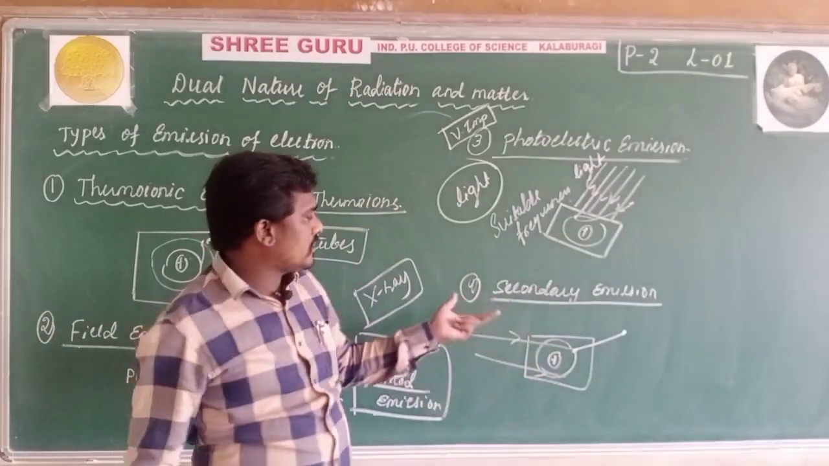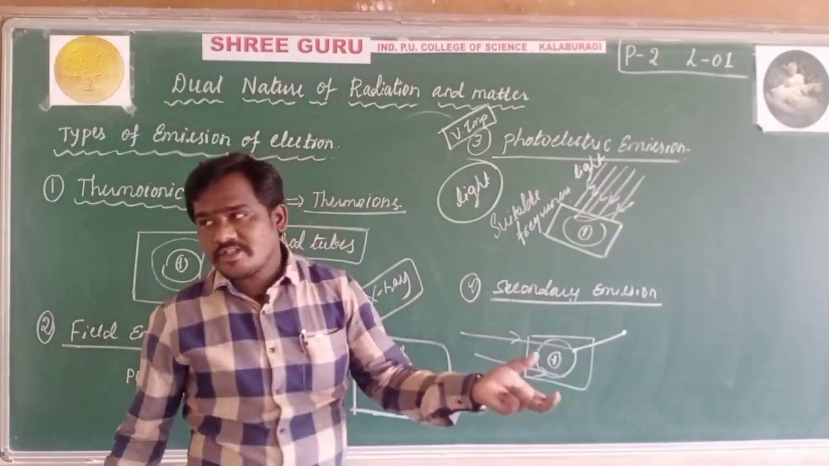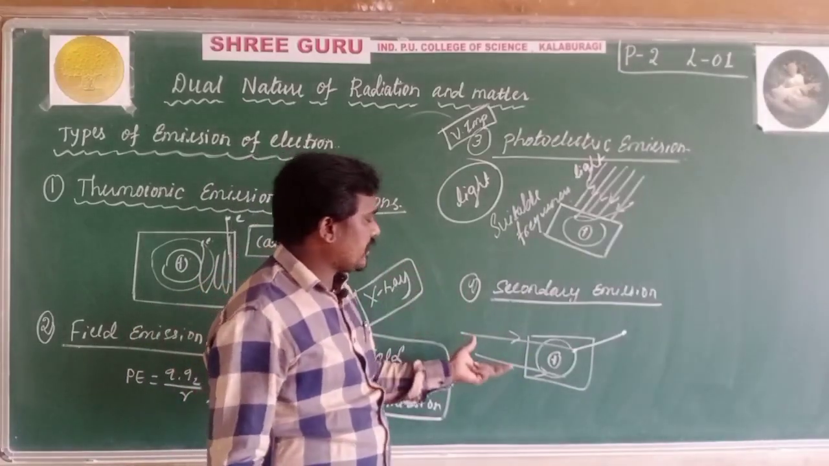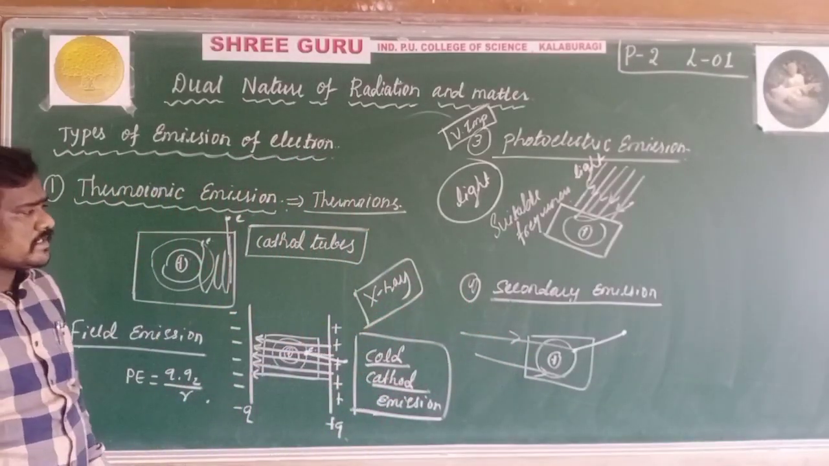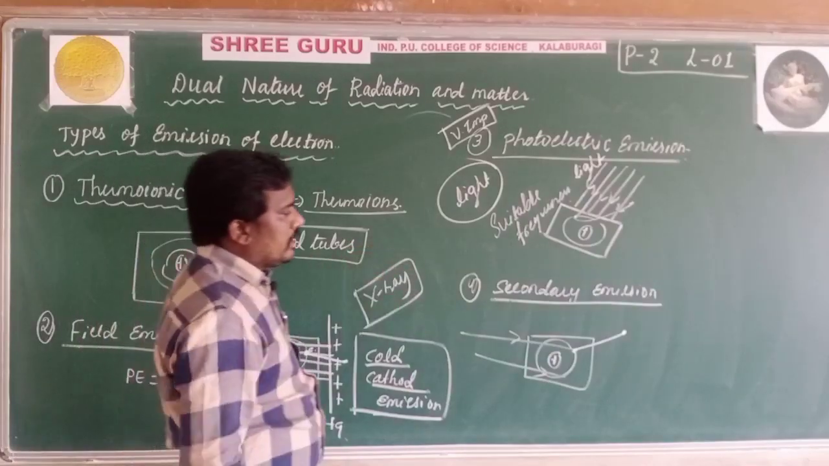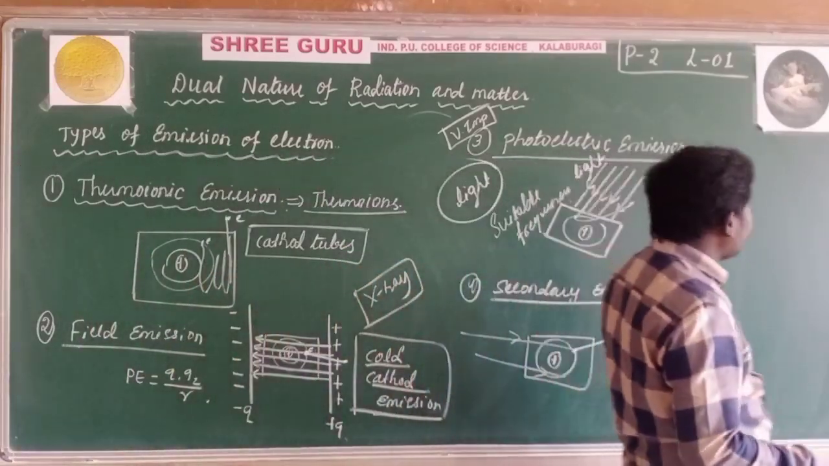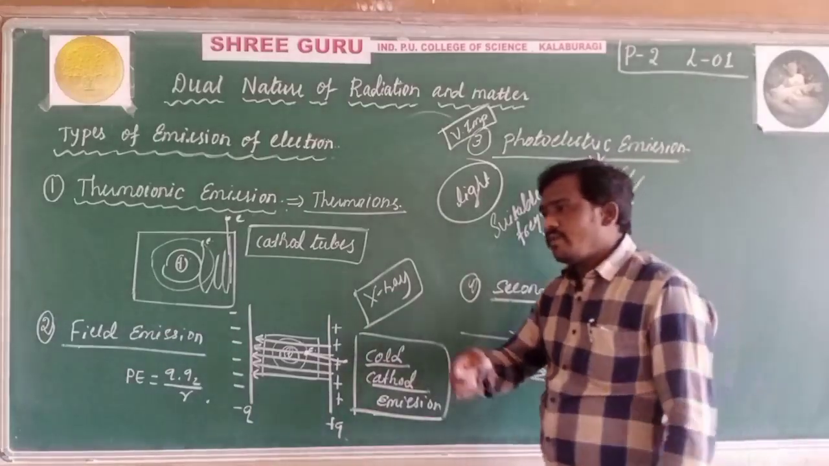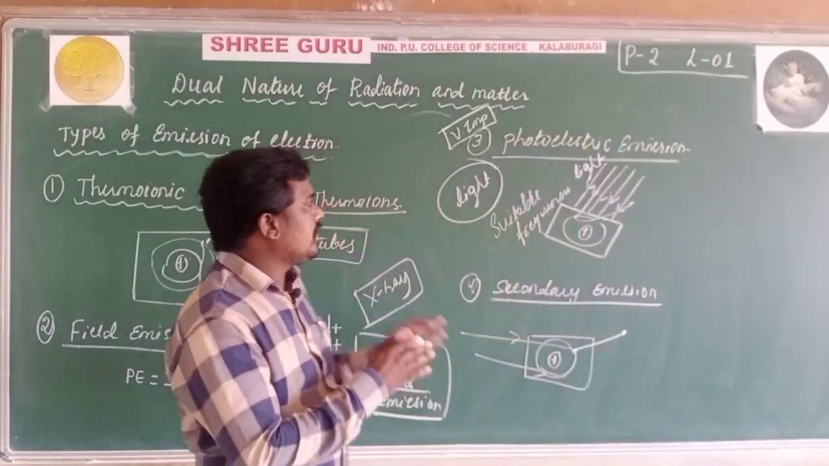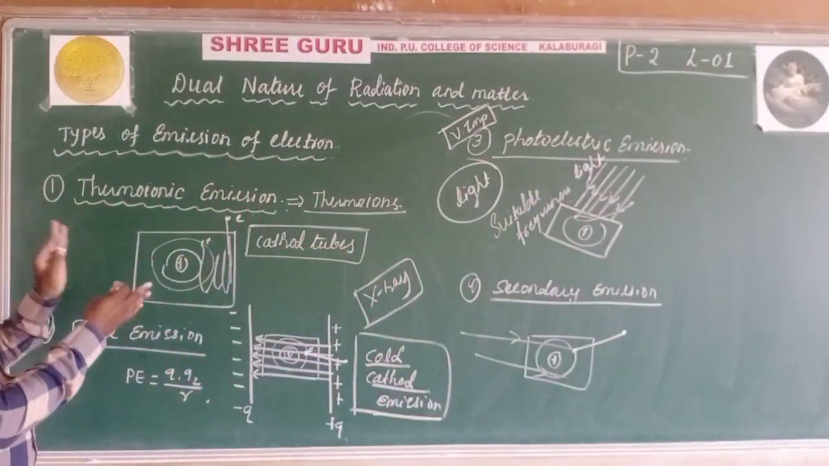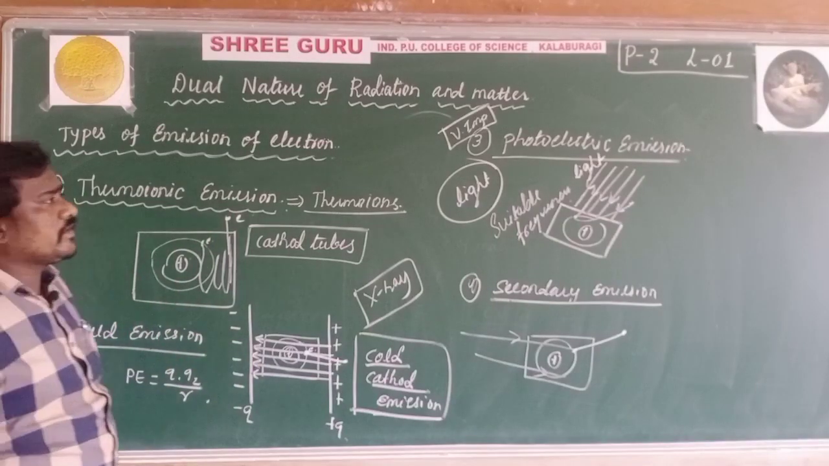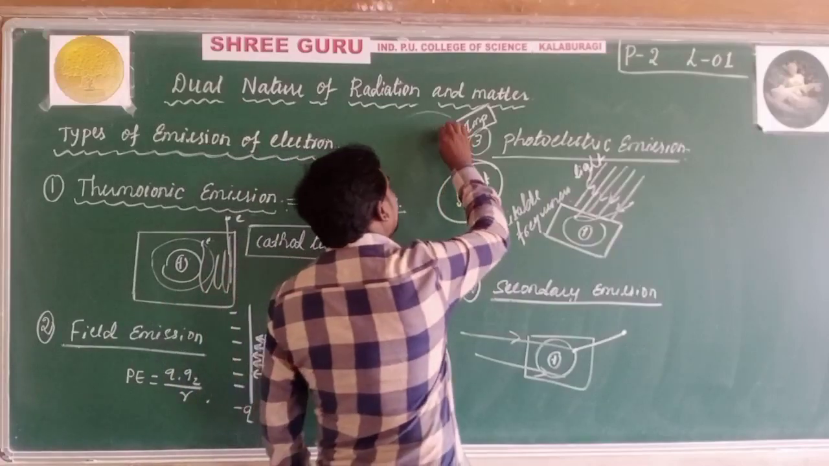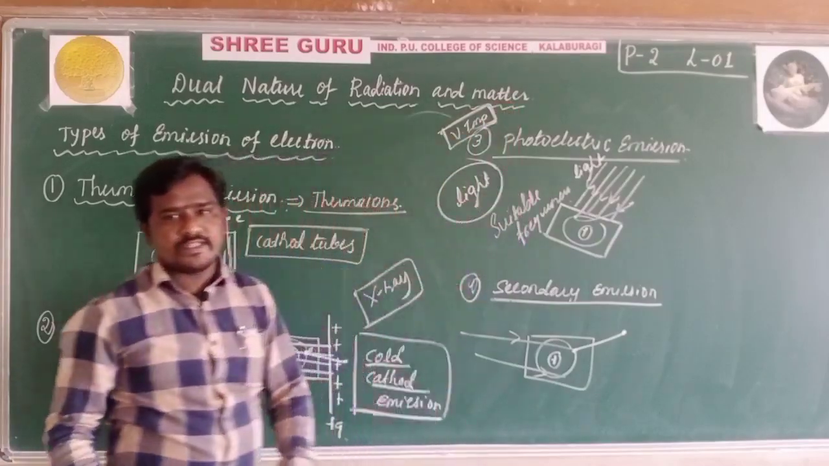And the last one is secondary emission. We know that when the bombardment of fast moving electrons takes place on any metallic surface, it removes electrons. These are the four important types of emission of electrons. And in the next class, we are going to explain photoelectric emission in detail. Thank you.